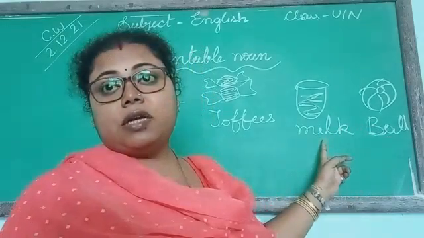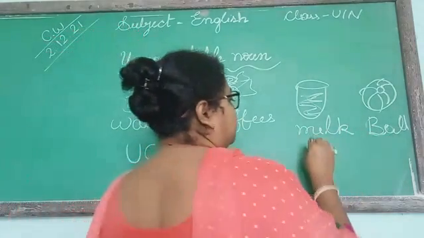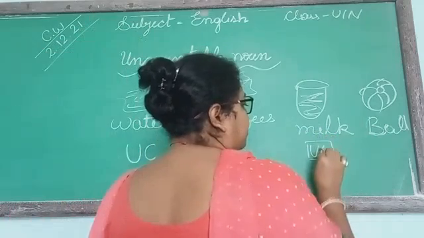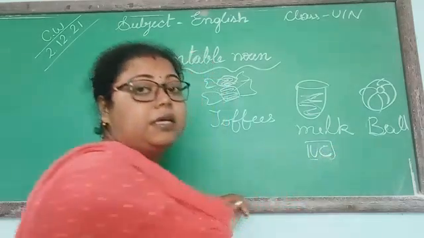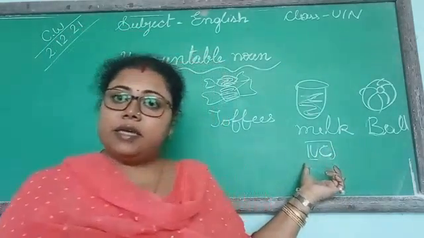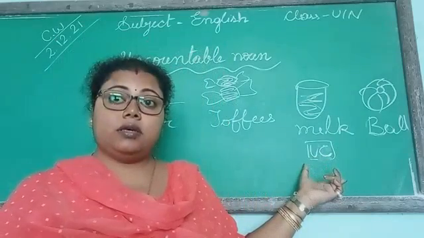Milk is uncountable noun, so tick the milk and write UC. Understand? You have to write UC.